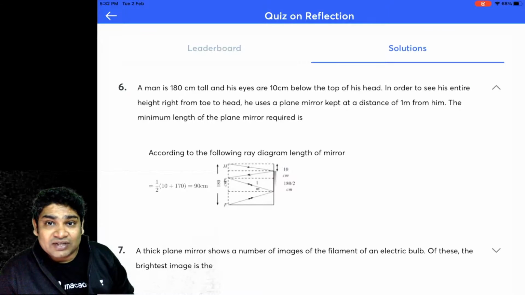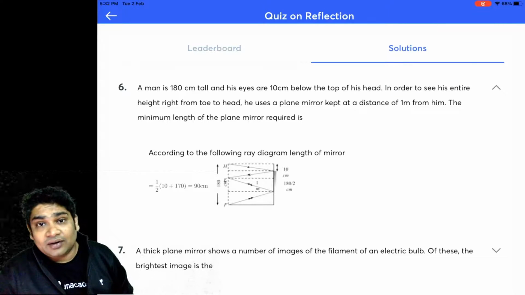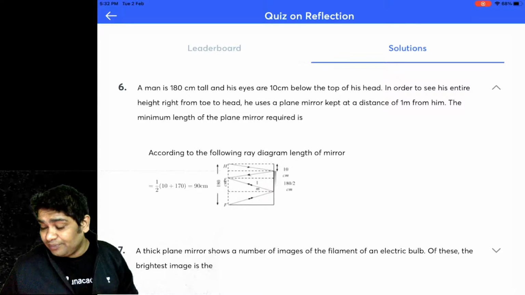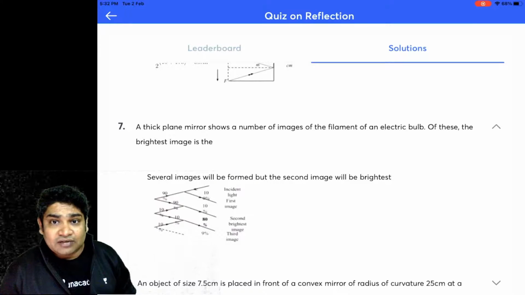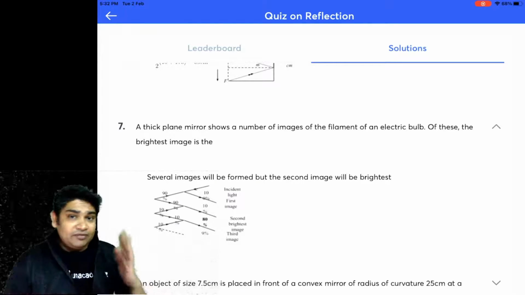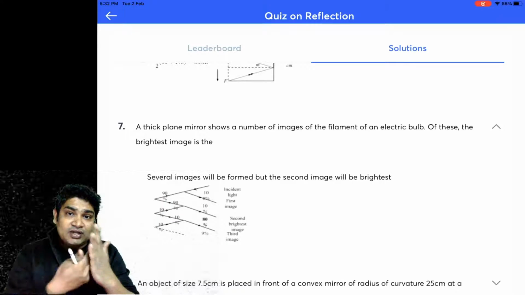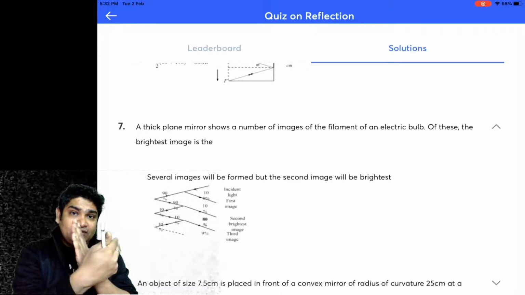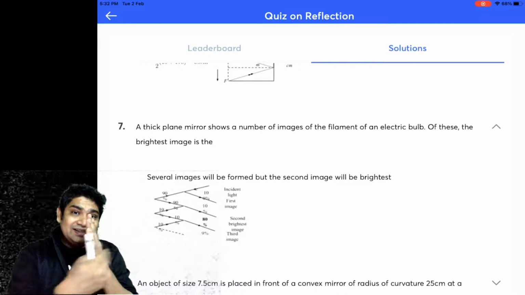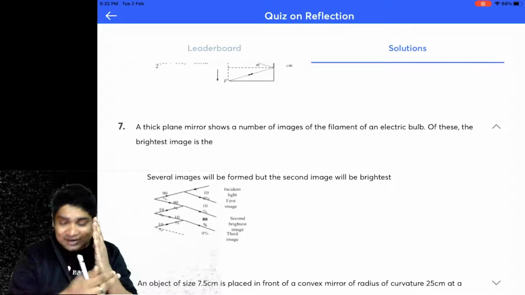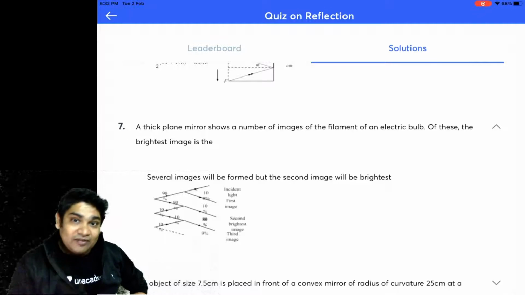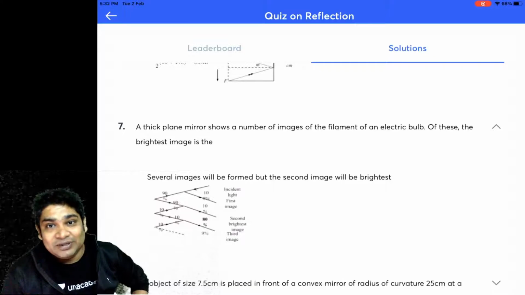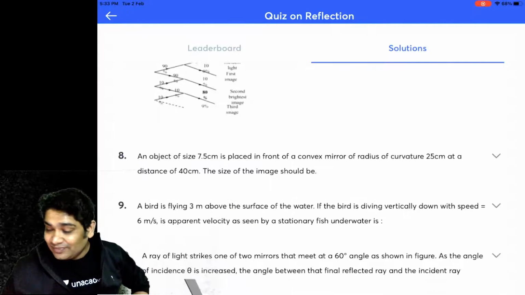I had shown you the proof of this, that if you have a height h, then the height of the mirror required to see the full image is h by 2. Okay. Then I told you about this also. The multiple images are formed because of multiple reflections happening from the top surface. So first reflection would happen from the top. The second reflection would happen from the reflecting surface. Then this light would get reflected back and henceforth. So the second image, which happens by proper reflection from the reflecting surface, would be the brightest, of course.